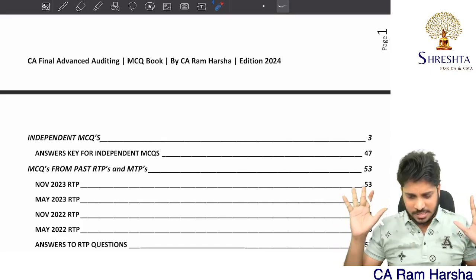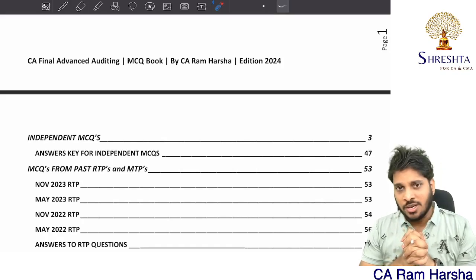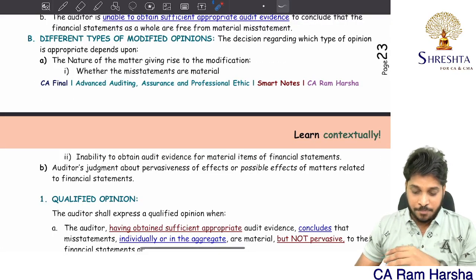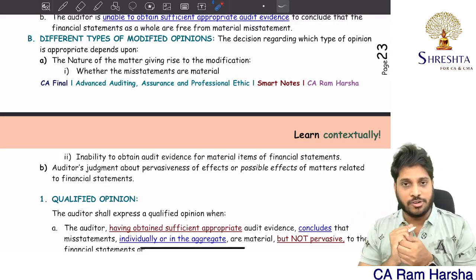That's it. I just wanted to give all this information. So go through this material, decide accordingly and go further. All the very best.